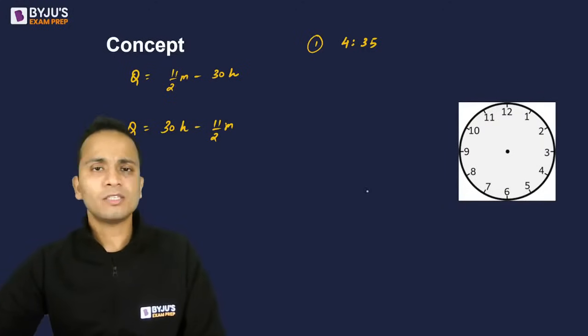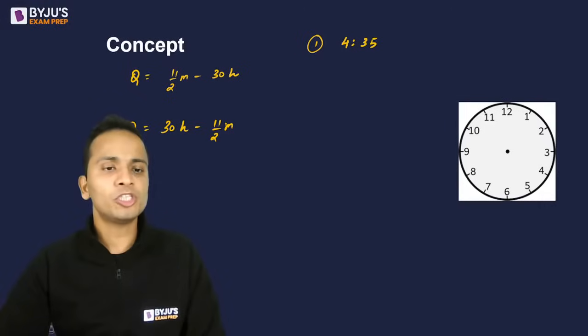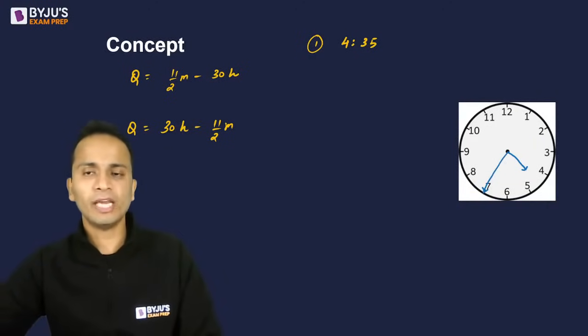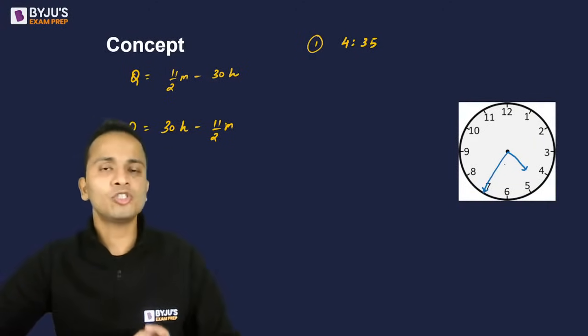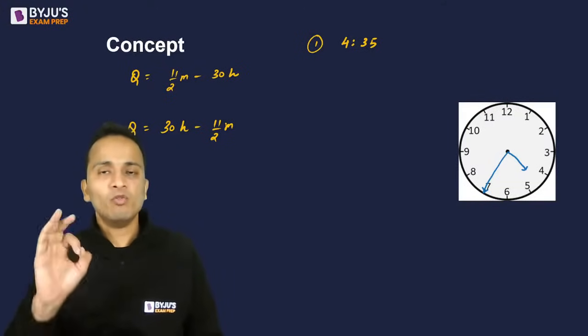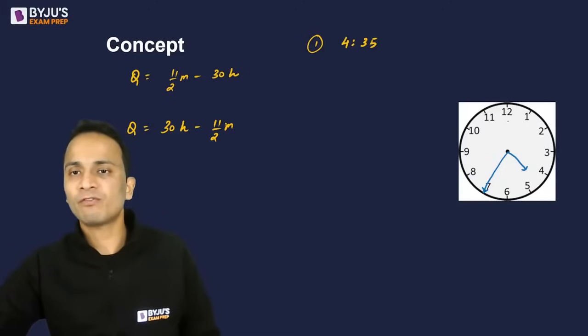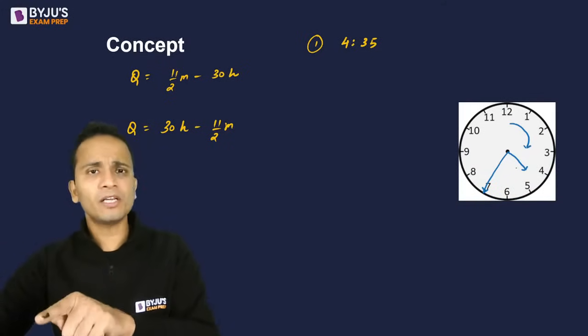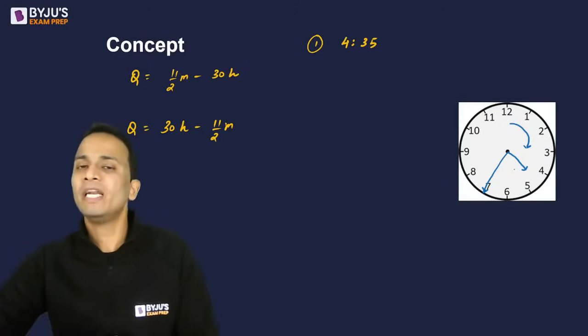Now if I plot the approximate positions of the minute hand and the hour hand at 4:35, I can say that the hour hand will be somewhere between 4 and 5 and the minute hand will be exactly at this place. Now if I go in the clockwise direction, which hand will come first? If I start from 12 o'clock and go clockwise, the hour hand pehle aa raha hai. For this particular case, hour hand pehle hai aur minute hand baad mein hai.